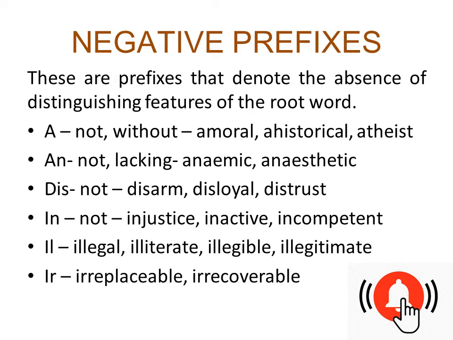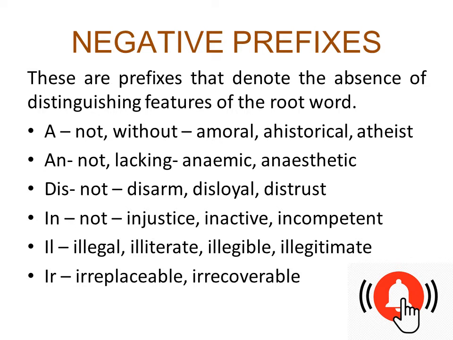When I said amoral, a person who's not moral; ahistorical, which is not historical at all. In, which means not: injustice, inactive, incompetent, right? That means there is no justice, there's no activeness, there's no competence. Illegal, illiterate, illegible, illegitimate, irreplaceable, irrecoverable.